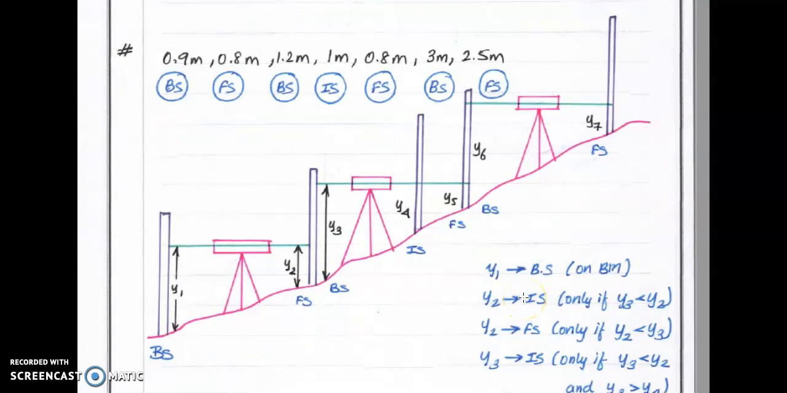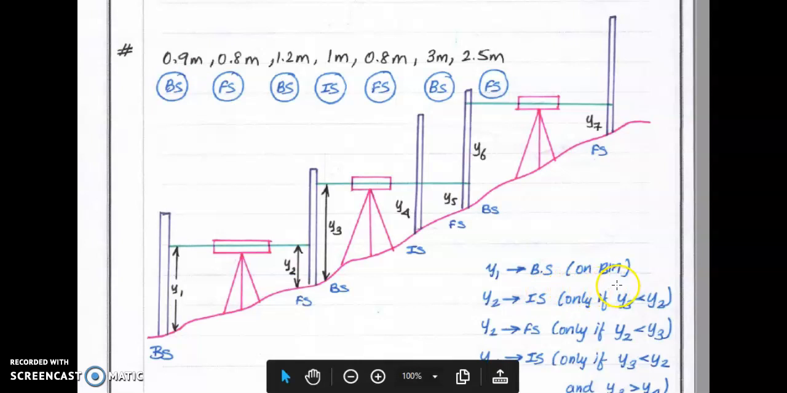See y1. So y1 is the backsight over the benchmark, the first reading. If y3 is less than y2, it will be considered as intermediate. But this is not the exact rule, so with a logical approach only we can do it.